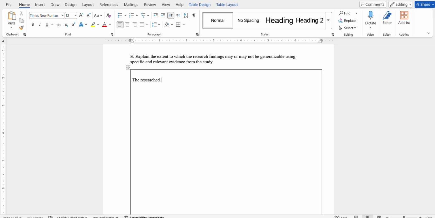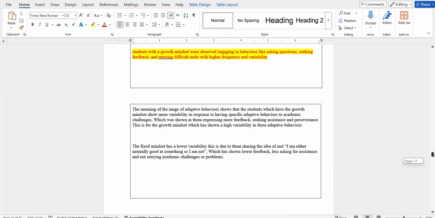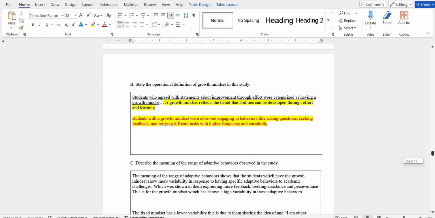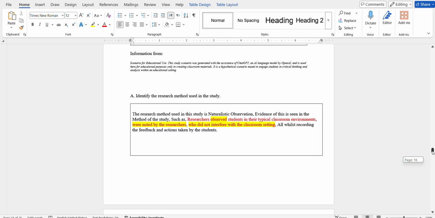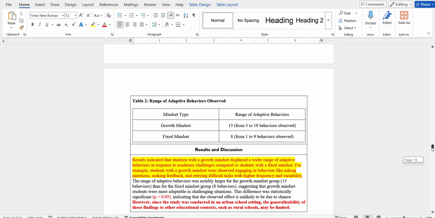The researchers picked only 150 students from a US urban high school, without, it's mentioned, rural here.